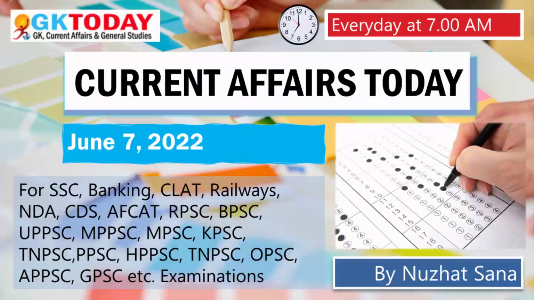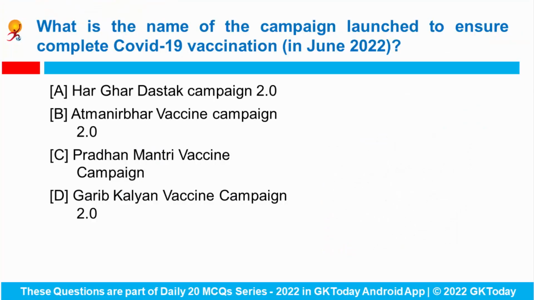Okay, so let's start. What is the name of the campaign launched to ensure complete COVID-19 vaccination in June 2022? So this is the Har Ghar Dastak campaign 2.0, and it was organized across the country to ensure complete COVID-19 vaccination of all the eligible beneficiaries. The special focus was on those in the 12 to 14 age group and the precaution dose for those who are above 60.